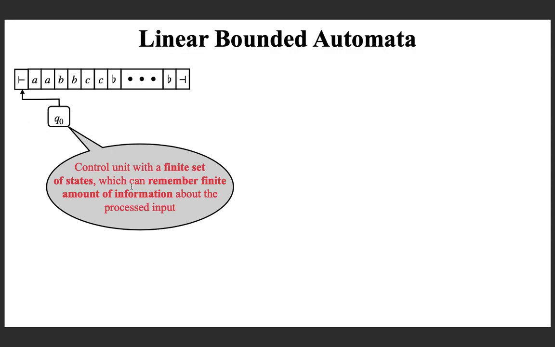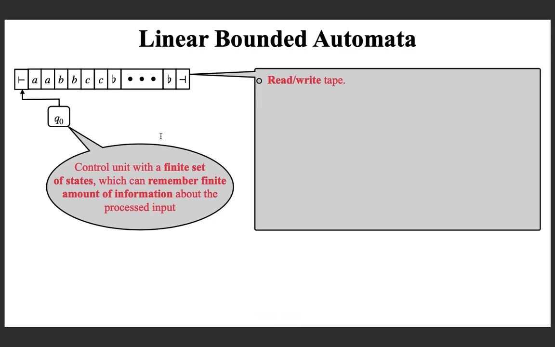And the only other component is a read write tape. Note that in the other two machines we had only a read only tape, but here you can read and write. So you can use this as an intermediate storage also, because you can write into the input tape itself. And the read write head can move to the right or left.